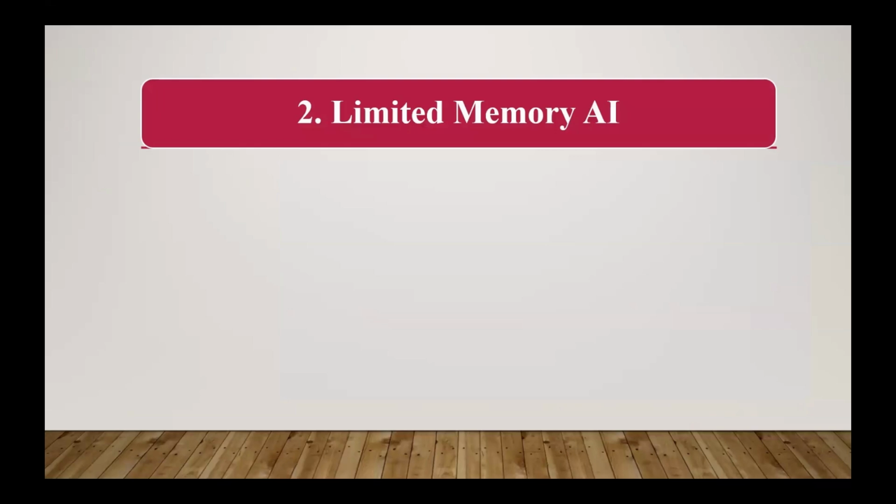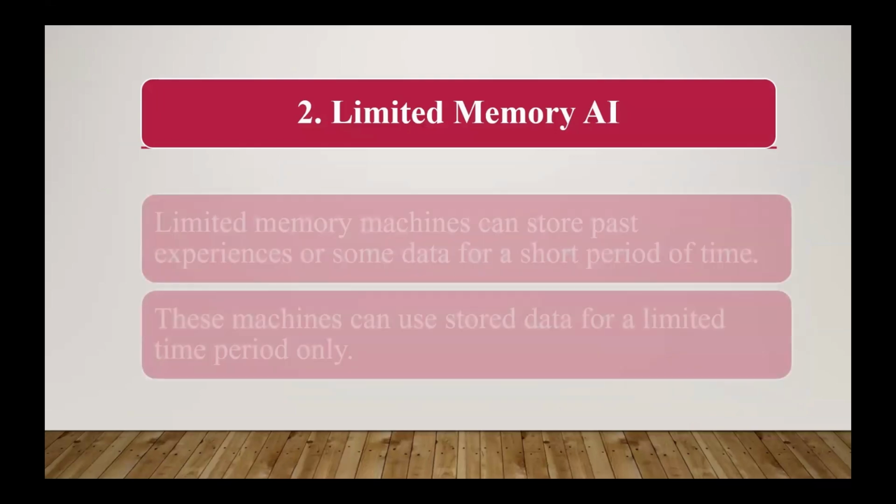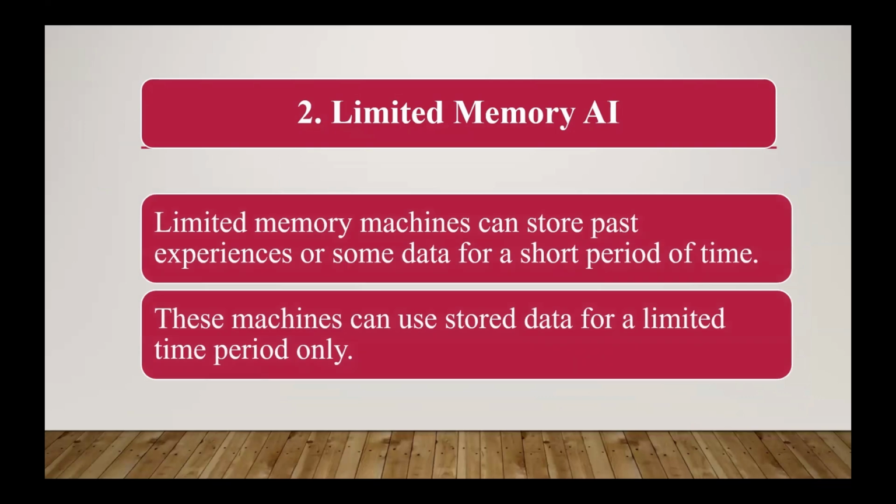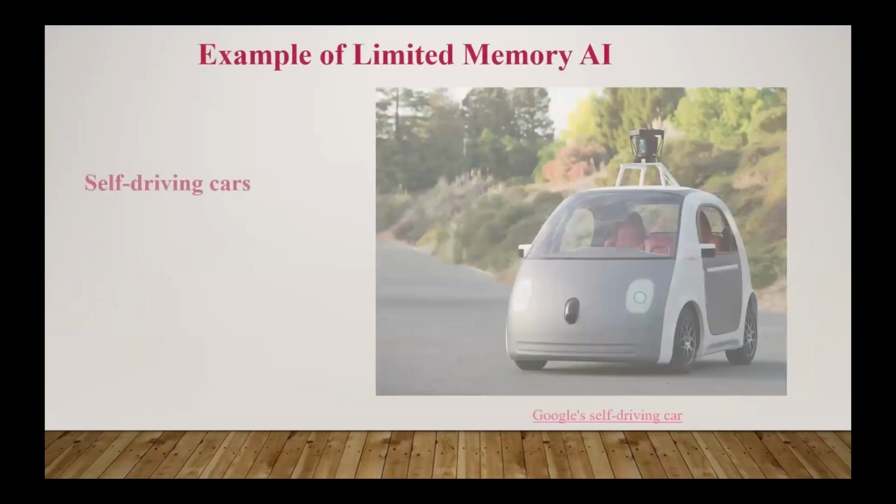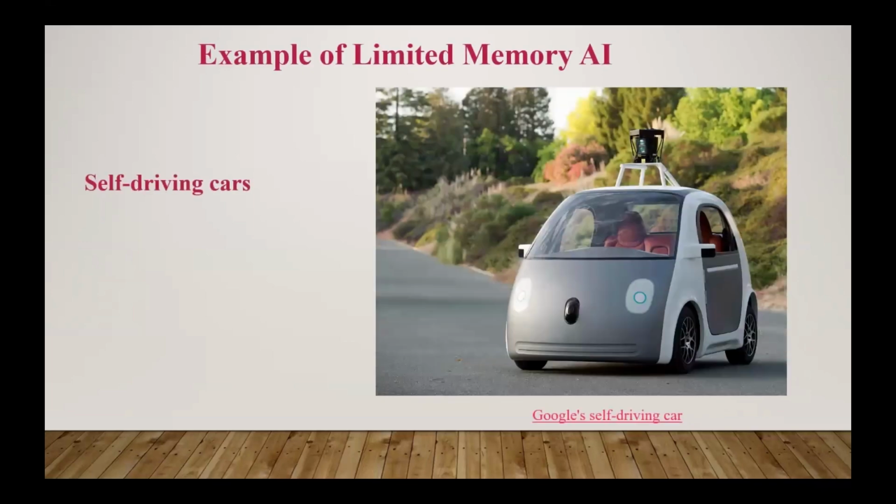Next is limited memory AI. By the name, limited memory means this type of AI has very little capability to store memory. It can store past experience or some data for a short time period. It cannot store for a long duration because it is limited. So the example is the self-driving car.